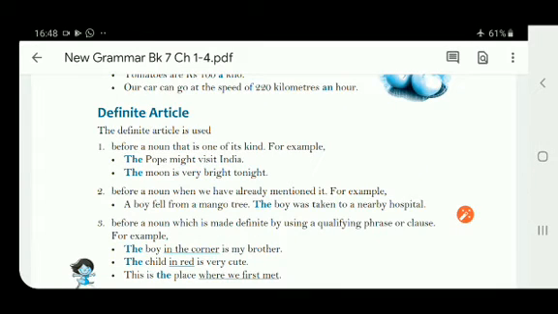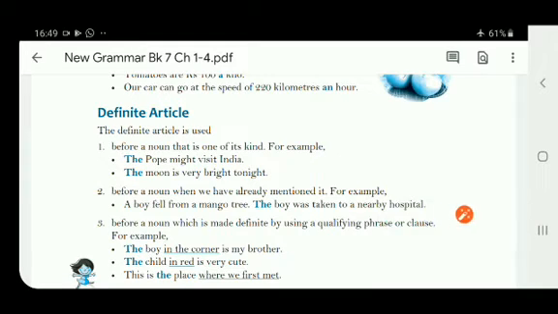Now, let us discuss the definite articles. I hope you all have understood the indefinite articles a and an. Now we talk about the definite article the. The definite article is used before a noun that is one of its kind. So you cannot get another of its kind. They are one in itself. That means they are unique.